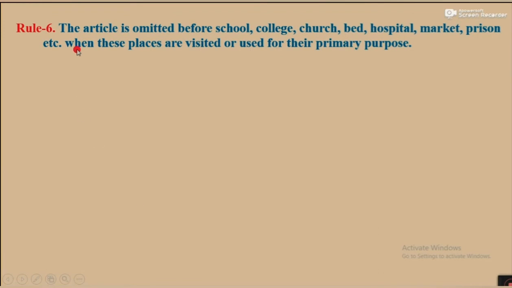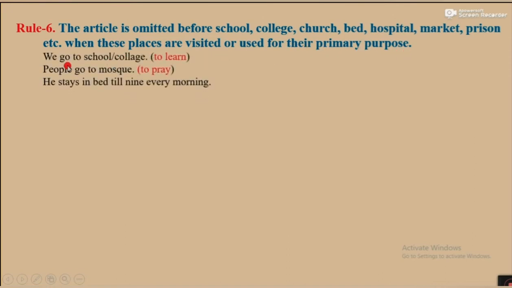Rule number 6. The article is omitted before school, college, church, bed, hospital, market, prison, etc. when these places are visited or used for their primary purpose. For example, we go to school or college to learn.